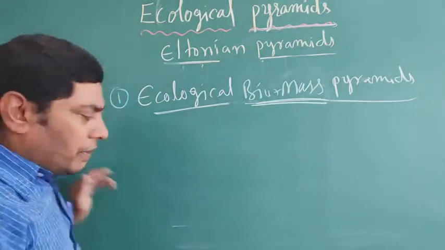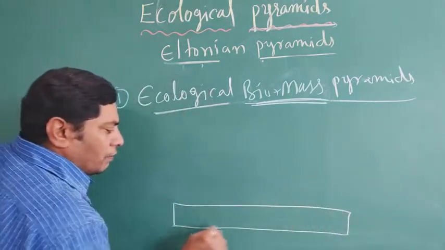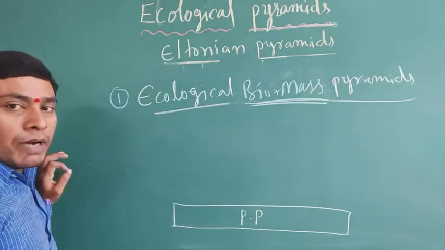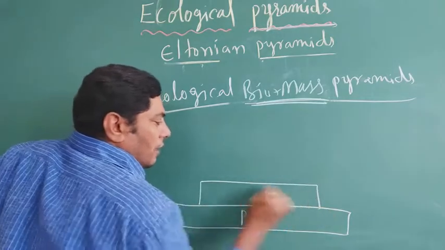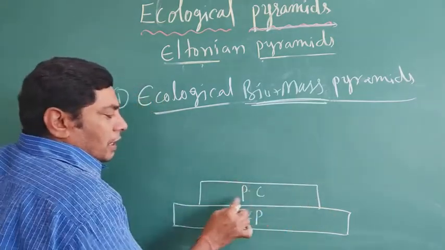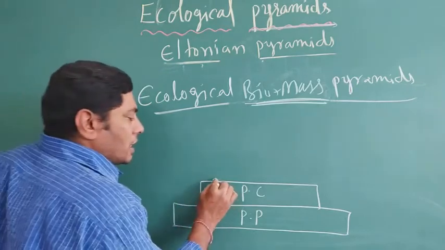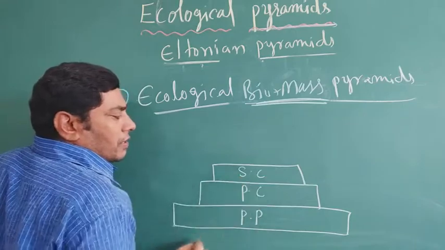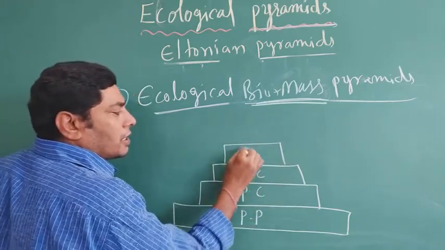Upright pyramid means in here, for example, primary producers' weight, biomass, dry weight is higher than the primary consumers. The primary consumers' biomass is greater than the secondary consumers. The secondary consumers' biomass is greater than the tertiary consumers.